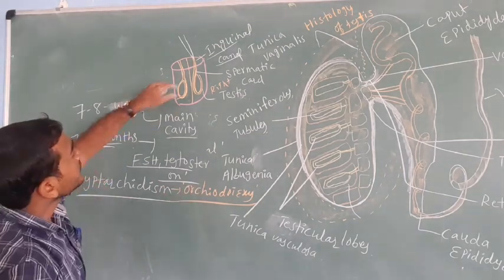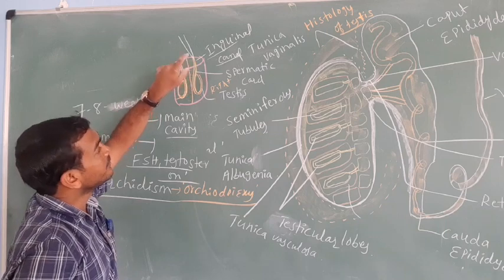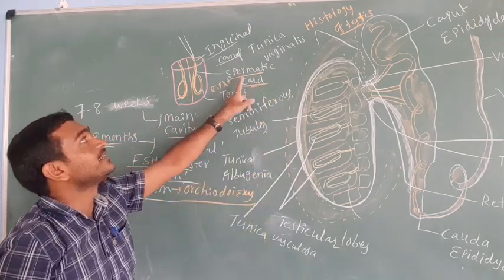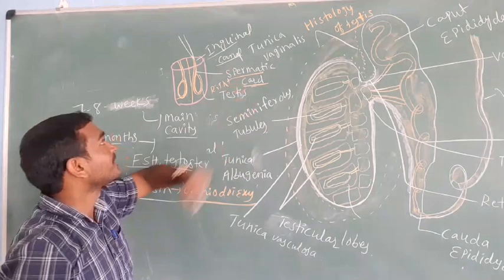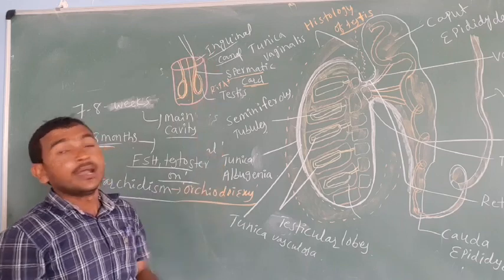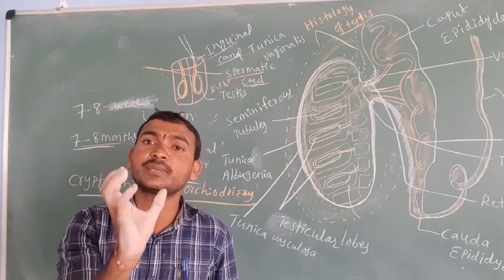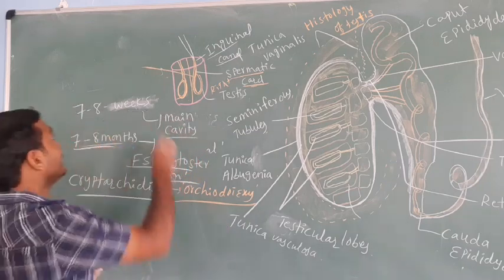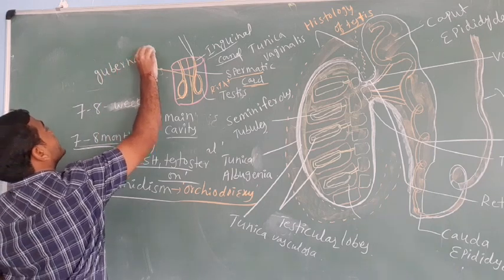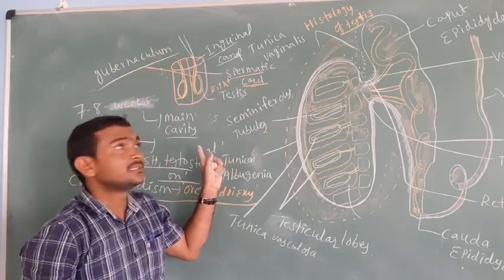Now see here, the testes are kept inside the scrotum with the help of the spermatic cord. The testis passes through which canal? The inguinal canal. Another thing to remember is that the testes stay in a particular place due to the gubernaculum. That is very important.